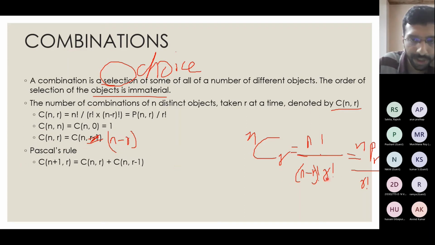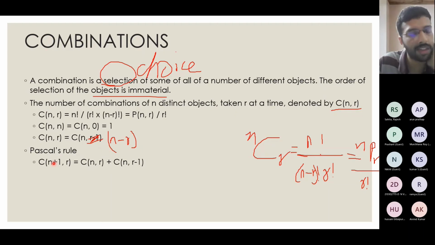As you can see here, if you put nCr, you get this. If you put nC(n minus r), this will become r, this will become n minus r. So that way both the equations are one and the same. That is how this result comes: nCr equals nC(n minus r).